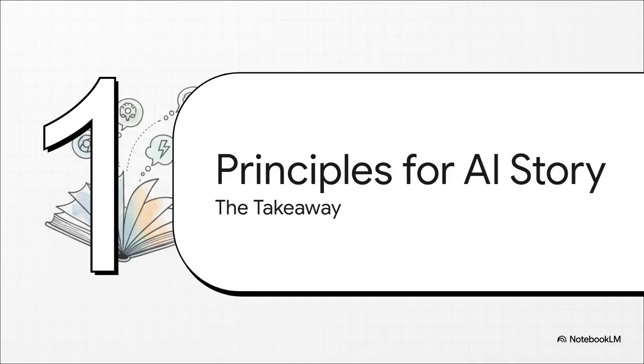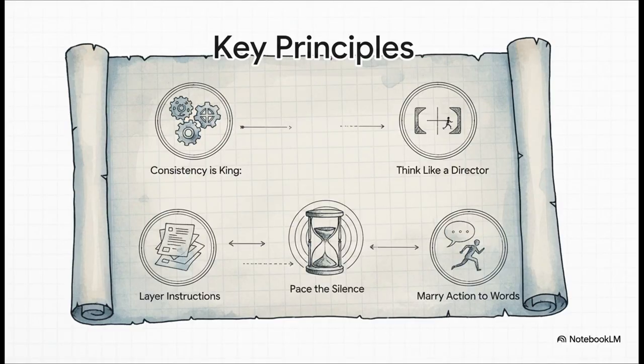Let's distill this whole process down into a few core principles that you can actually apply to your own creative AI projects. Okay, these are the fundamentals. First, consistency is king. You have to repeat those style and character prompts relentlessly. Next, layer your instructions. Build from that general style down to specific actions. You've got to think like a director, using camera moves to punctuate dialogue and emotion. Then marry action to words. Make sure every line has a visual partner. And finally, don't forget to pace the silence. Use those quiet moments and slow pans to let the emotions really land.